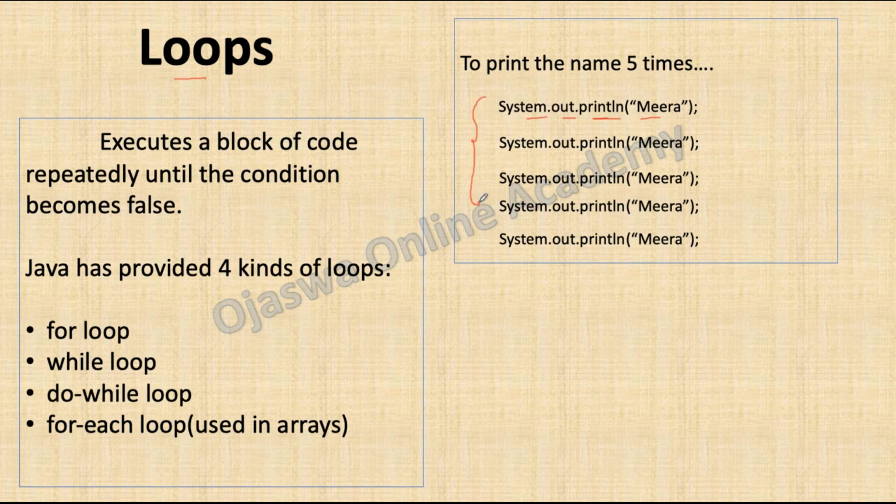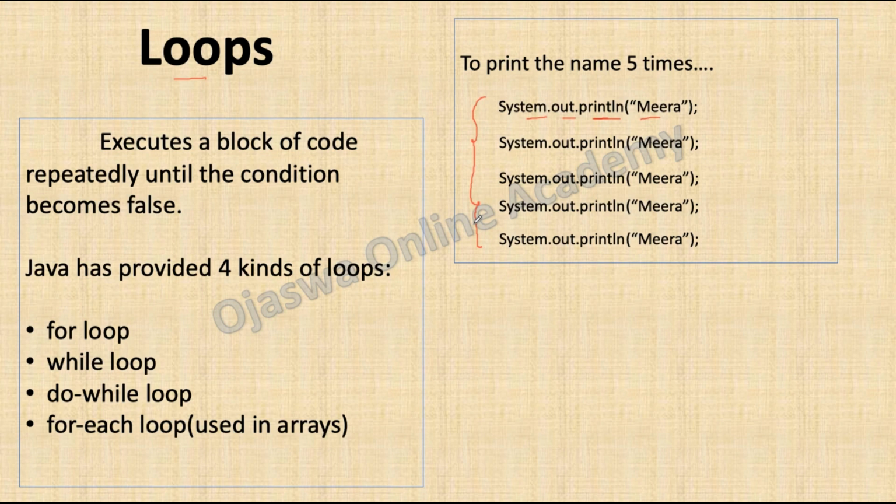Now writing this statement 5 times is still feasible. But what if I want to print my name 100 times? Is it sensible to repeat the statement 100 times? No, because being a good programmer, you should avoid code redundancy. What is code redundancy? Code redundancy is repetition of code. You should try to keep your code compact and readable and avoid repetition.